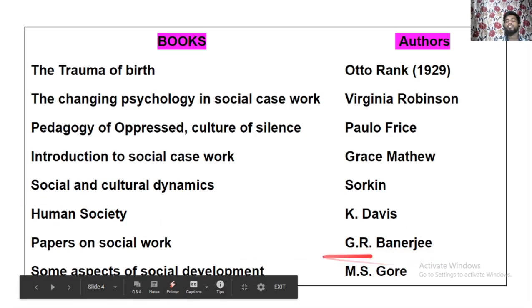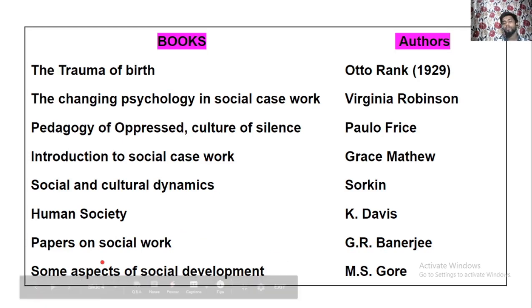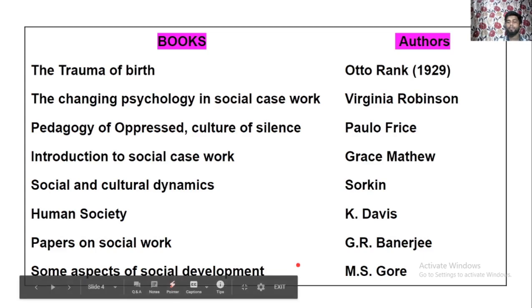If you have seen my earlier video, then you will definitely find this G.R. Banerjee has written the Paper on Social Work. This question was asked. Now, Some Aspects of Social Development was written by M.S. Gore. M.S. Gore has written the book called Some Aspects of Social Development.